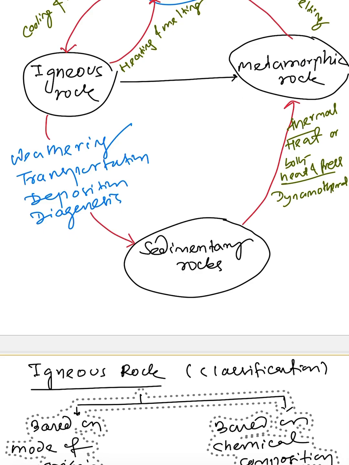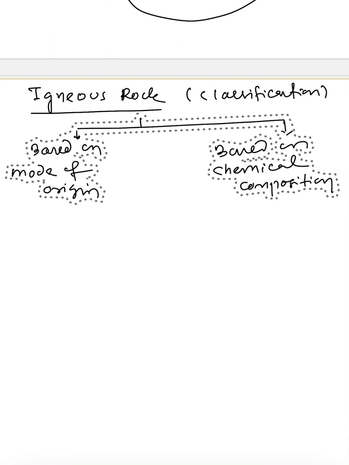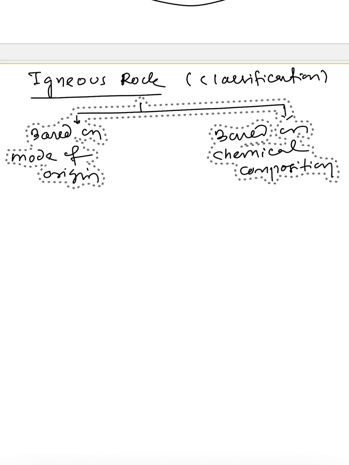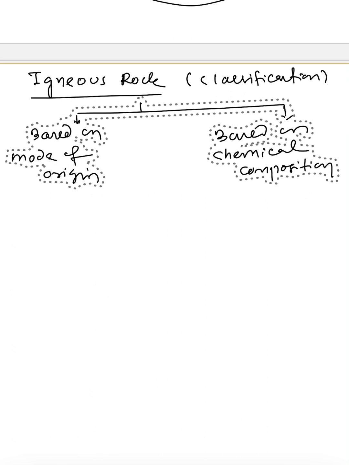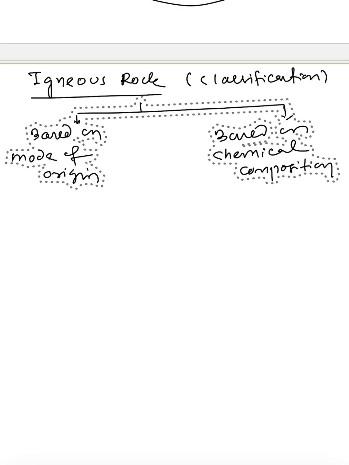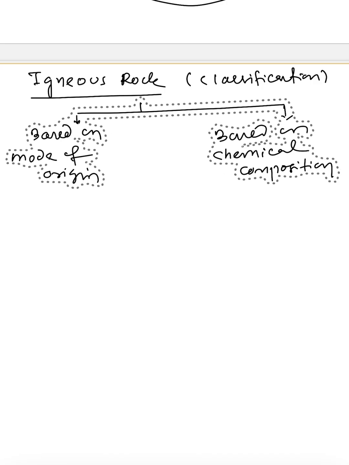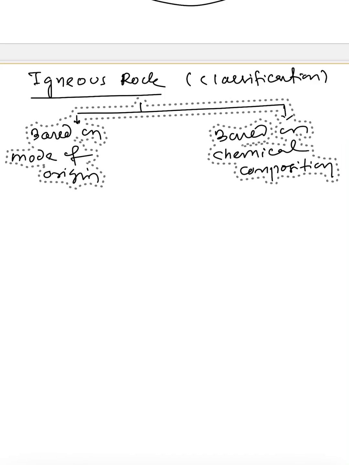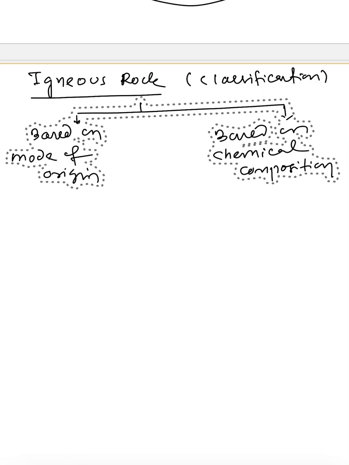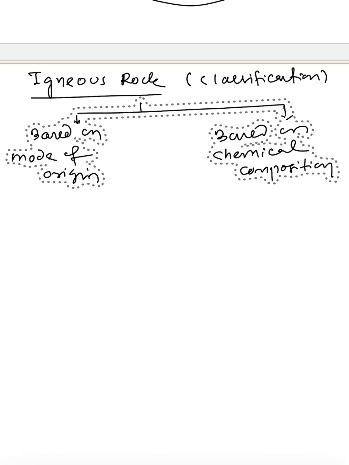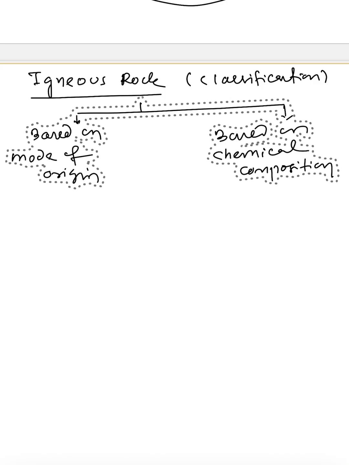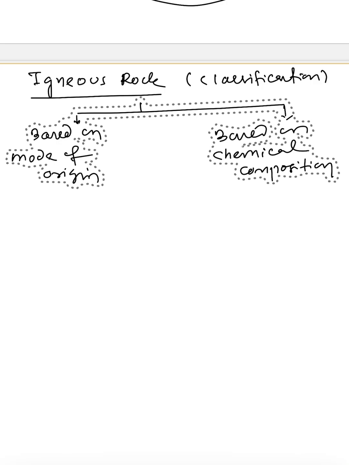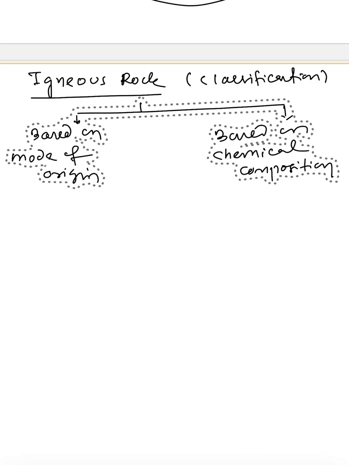So coming to classification, there is classification based on mode of origin, and another based on chemical composition of the igneous rock. As you know, the igneous rock originates from the magma. The magma or the lava will be cooling, slowly or rapidly, and then it is solidified into igneous rock.